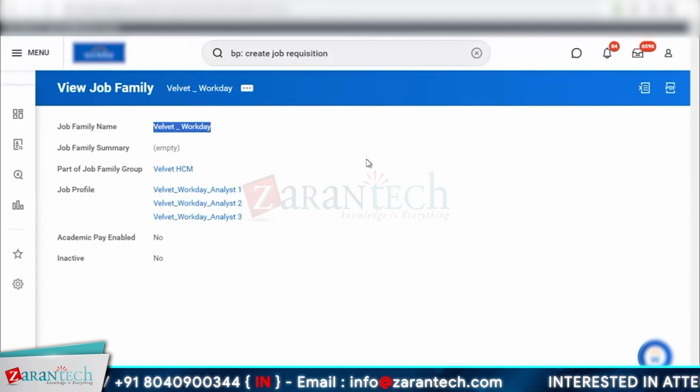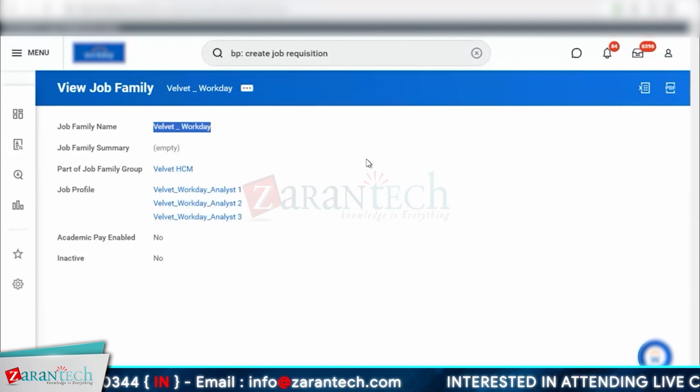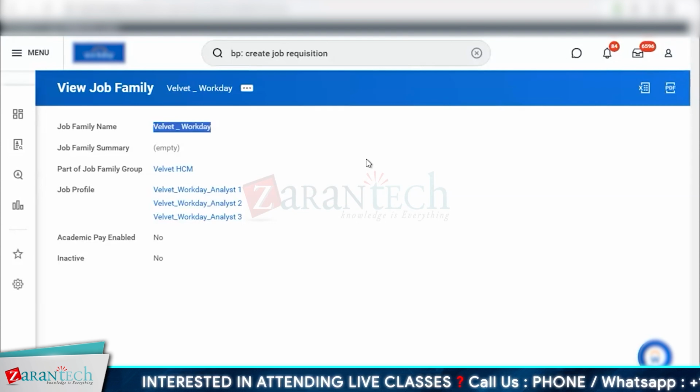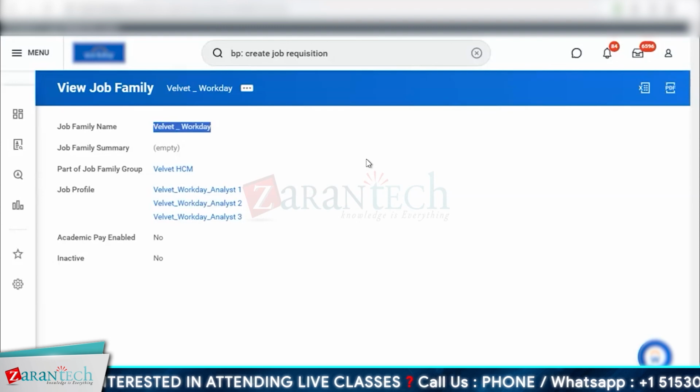And if you ask me how this is created in real time, in the initial implementation, when you transition from legacy to Workday, this is all done through EIB data loads and all that fun stuff. But once your system is all set and you have some new requirements coming in, you don't do this yourself.